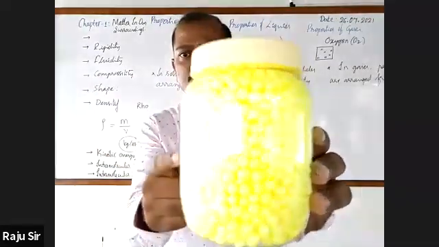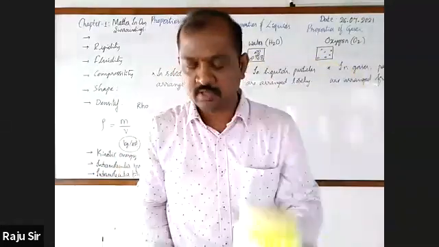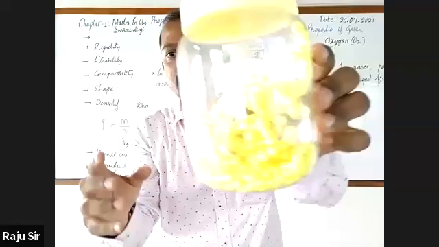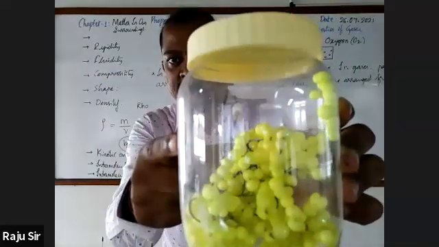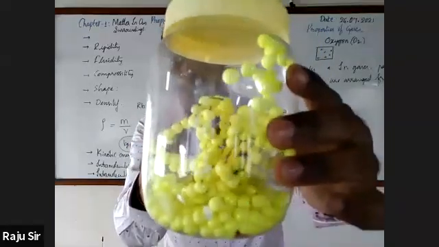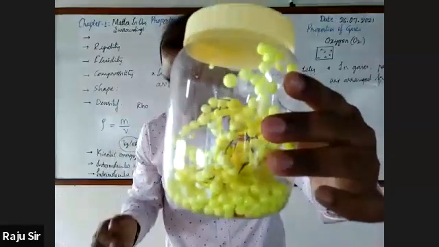You can notice that. In liquids, there is more distance between the particles. You can notice that here.